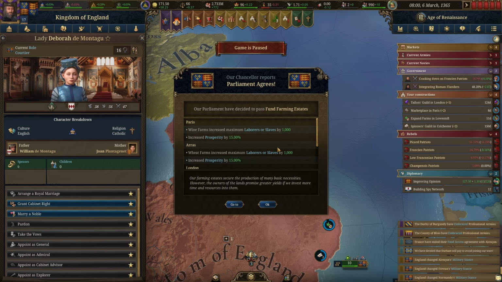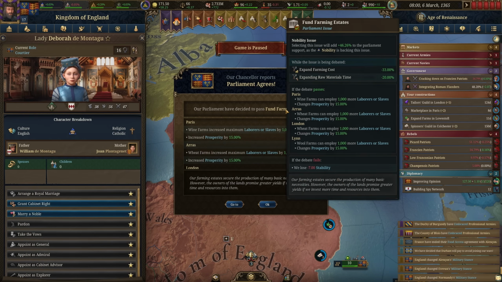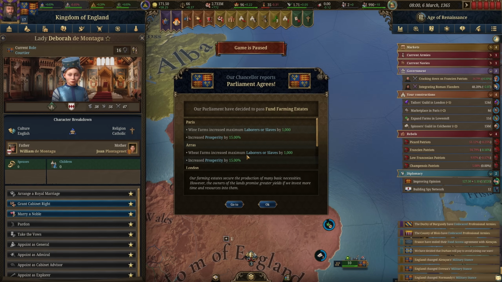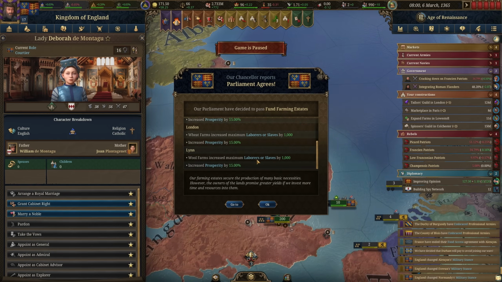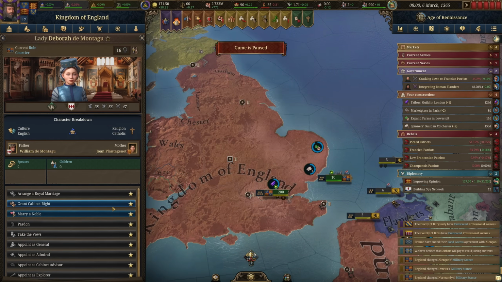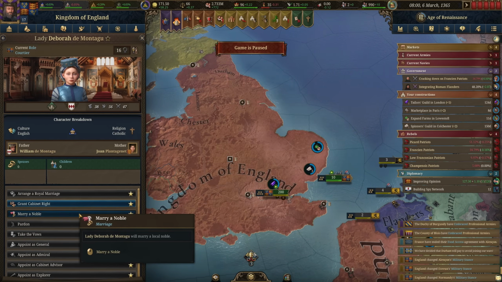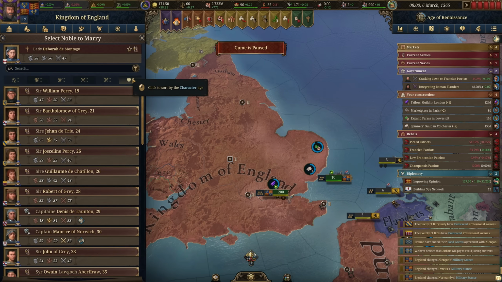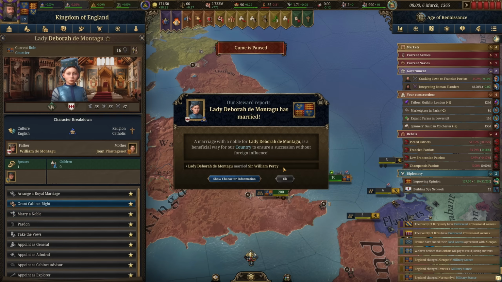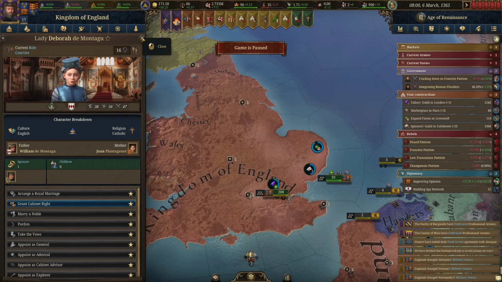When I was constructing, we should have taken advantage of that reduced cost of any of the farming RGOs. That would have been a little bit cheaper. But it's fine, we got this pass. That means we got increased prosperity, which we were just looking at Paris, and they definitely needed it. So we're going to take a look at Paris and London and see what their current prosperity is. But first, let's go and arrange a marriage for Deborah. She's going to marry a Percy. Man, there's a lot of Percys in our country, isn't there?